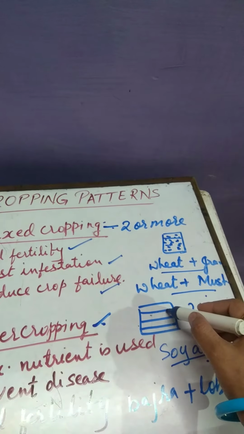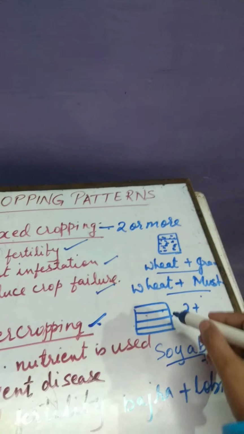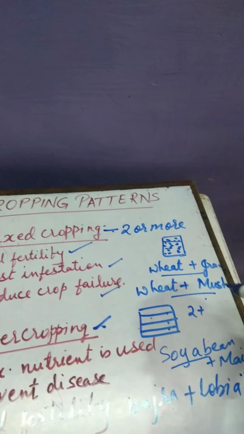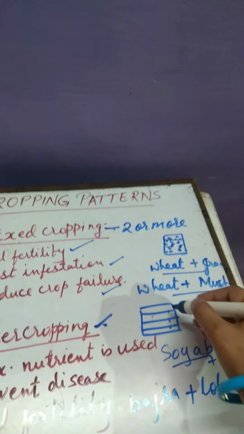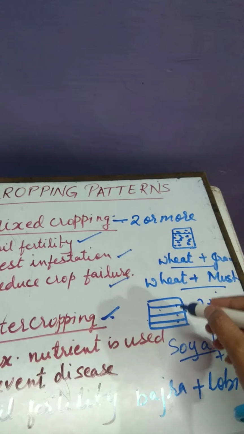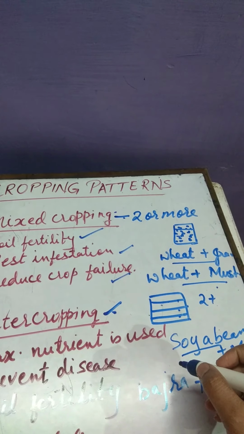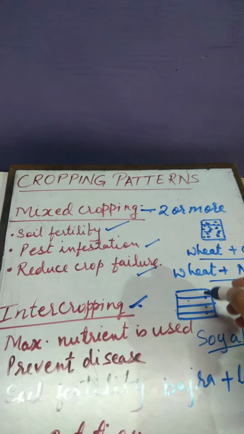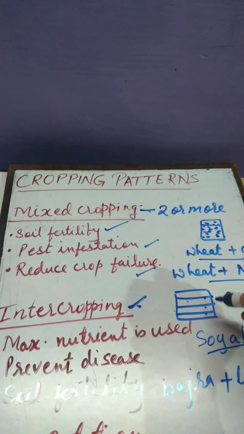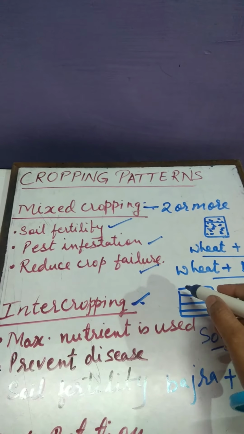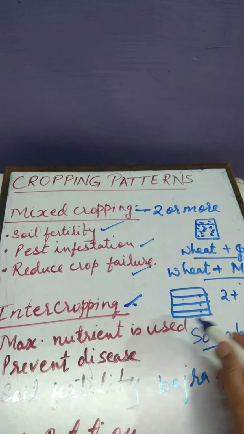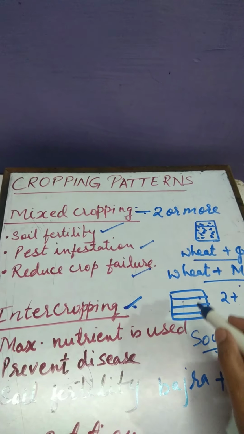One row I am growing of soya bean, second of maize, then again soya bean, next. So in a sequence, in a pattern I am growing that. One row of one crop alternates with a few rows of the other. Clear? So regularly, in a definite pattern, I am growing.